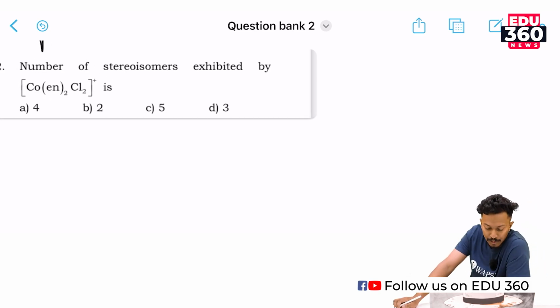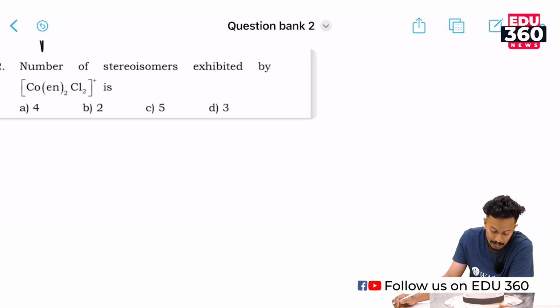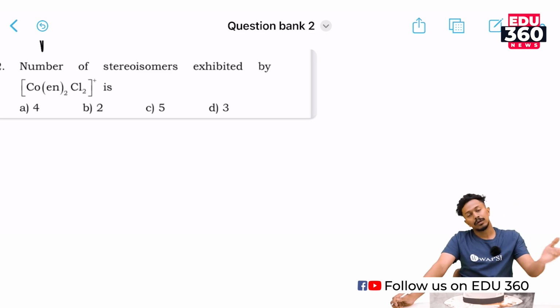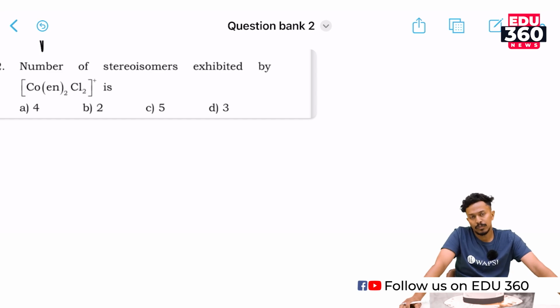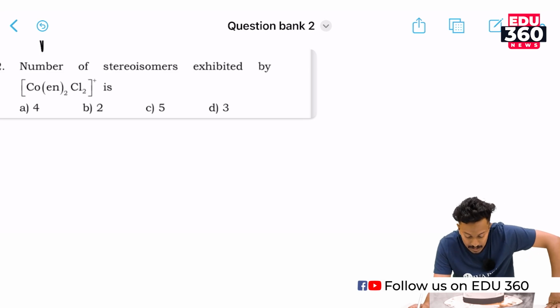Number of stereoisomers exhibited by the [Co(en)2Cl2]+ cation. Okay, so this is our compound. We do know this is one of the easiest questions in stereochemistry, determining the number of stereoisomers. Okay, so we should write the cis and trans forms of this compound.